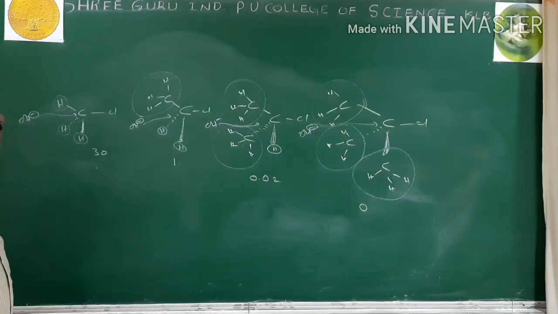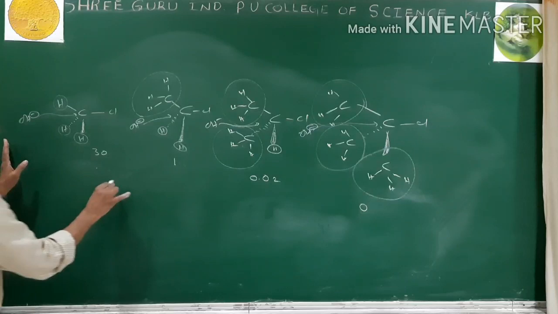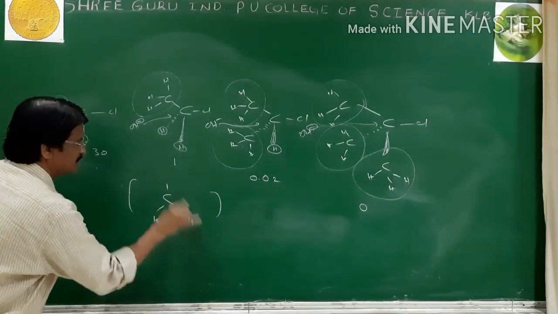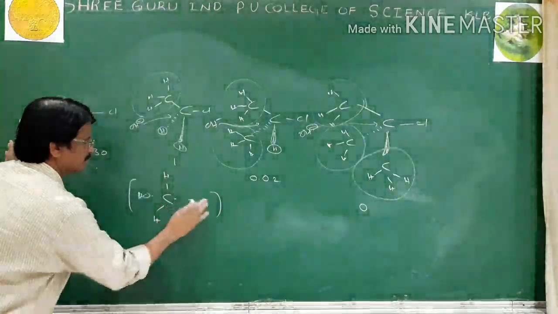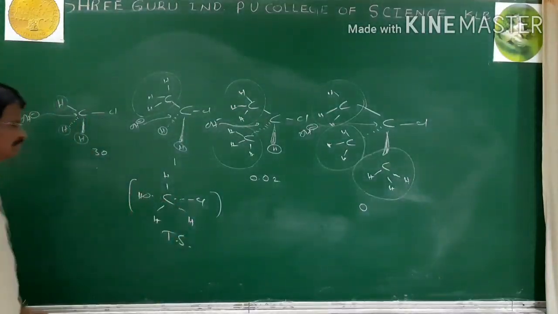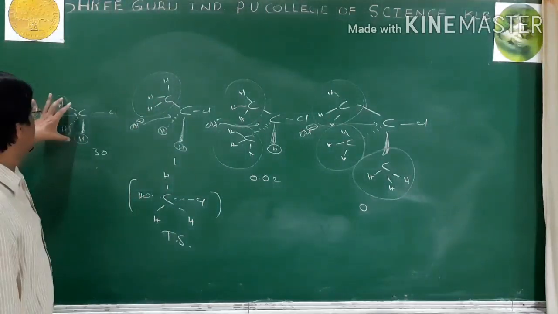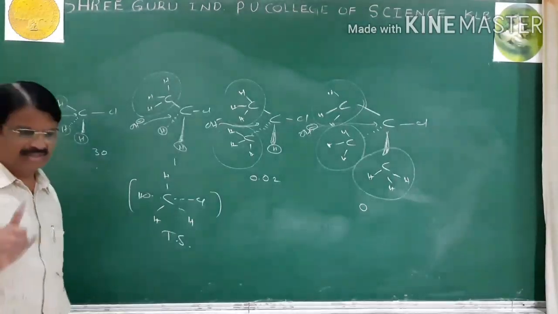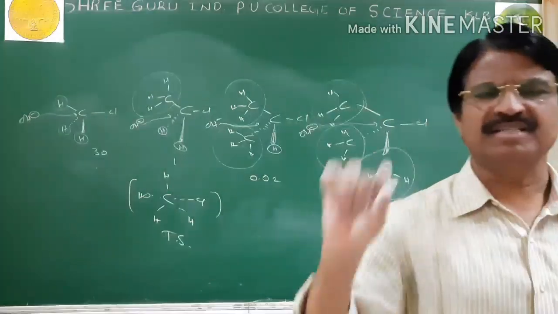Next, this is in the case of the transition state. See here, C, H, H, H, OH, and Cl. Your transition state. I will ask some questions on this. Methyl chloride undergoes hydrolysis by the SN2 mechanism, give reason.